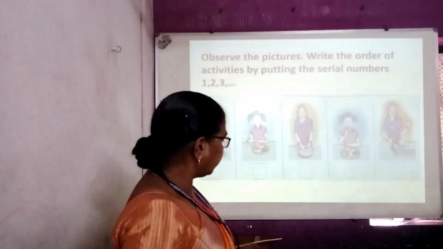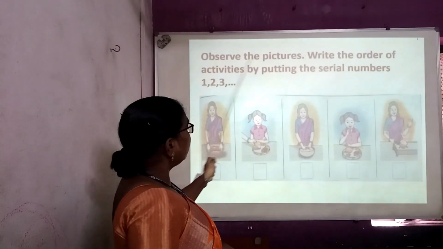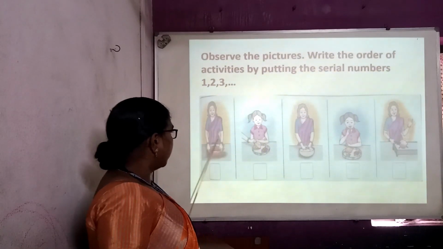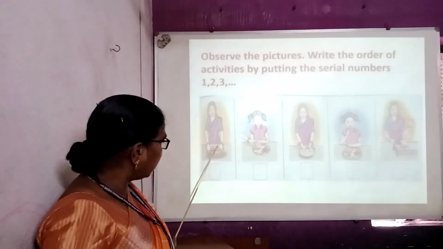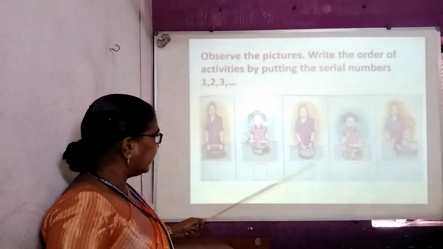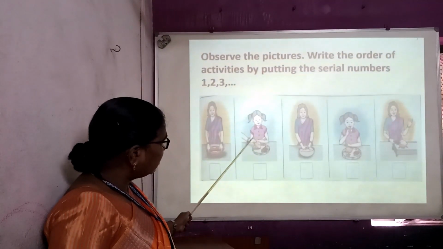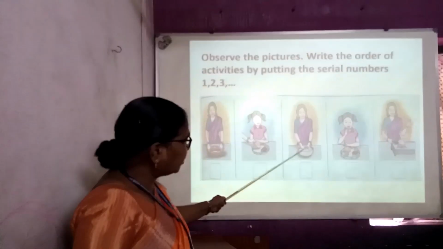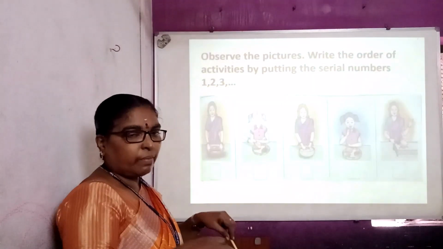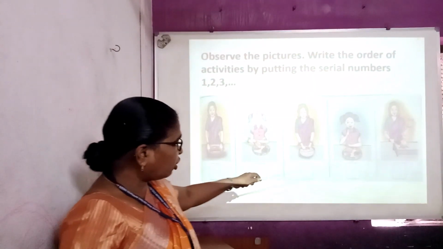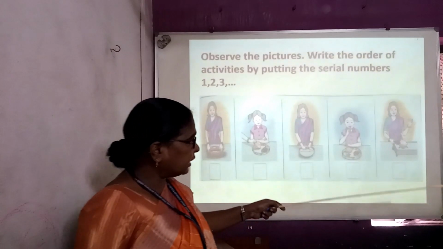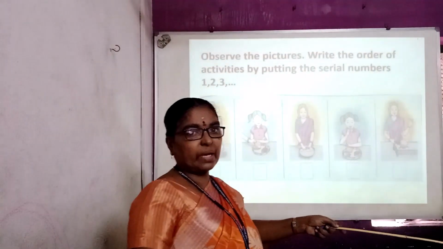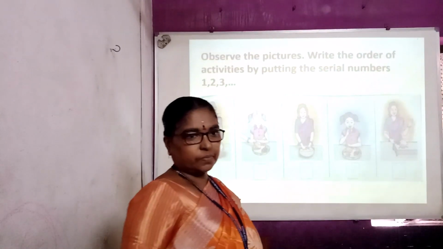Next activity. Observe the picture, write the order of the activities by putting the serial numbers. Here, what is mother doing? Mother is rolling chapati. In the second picture, mother kept the chapati on the plate. In the third picture, mother is making dough. And in the fourth picture, the girl is eating chapati. And in the last picture, the mother is roasting chapati on the gas stove.